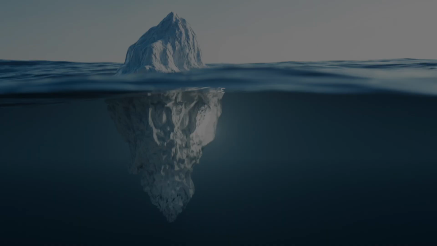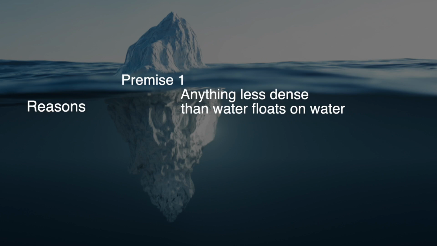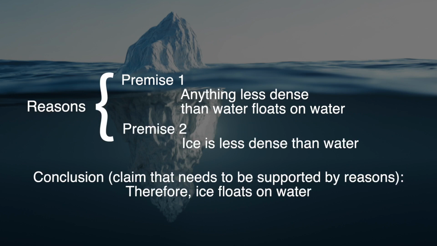What is an argument? An argument is a set of statements in which a set of statements are given as reasons for a particular claim. They're called premises, the reasons. And there is a statement for which reasons are given, called the conclusion, or the claim for which the reasons are given.